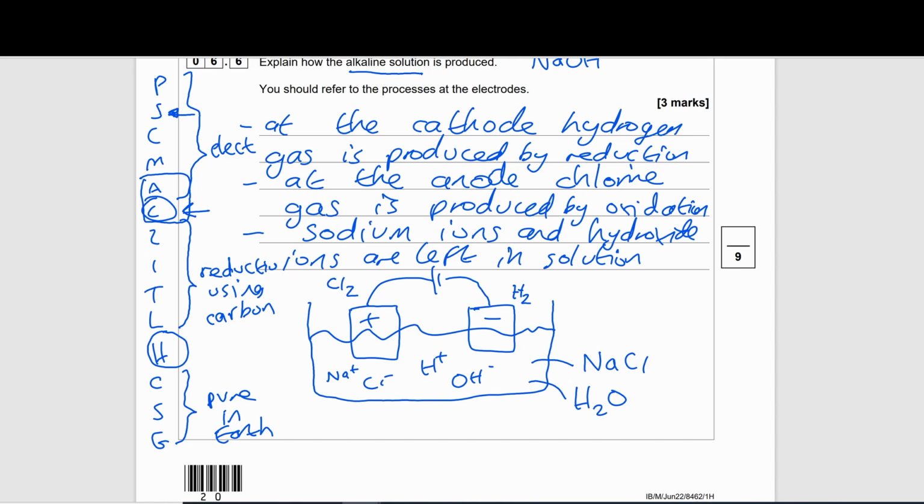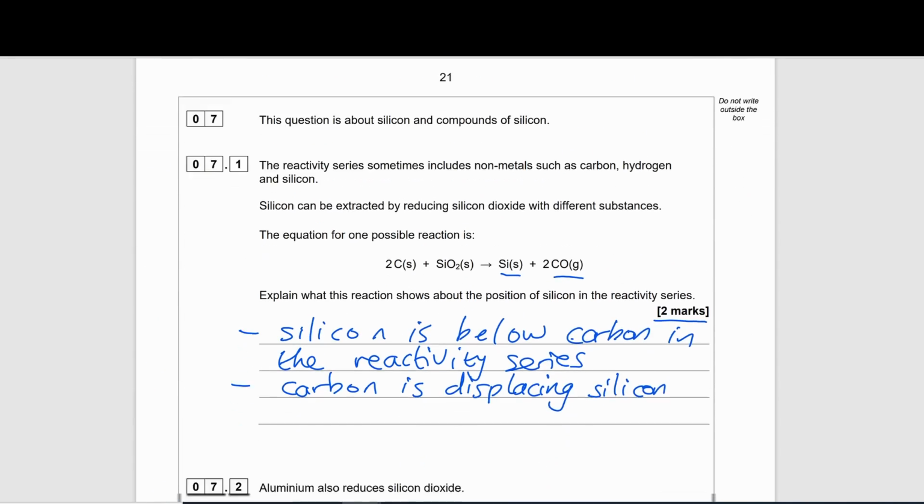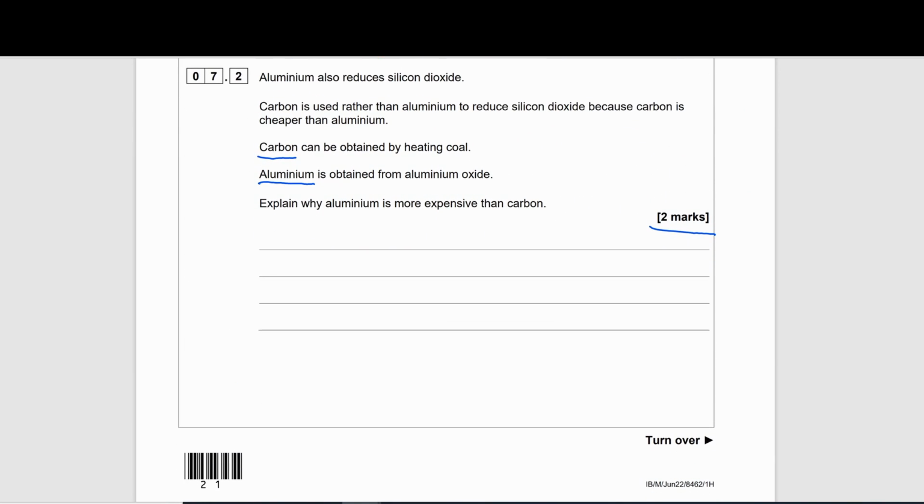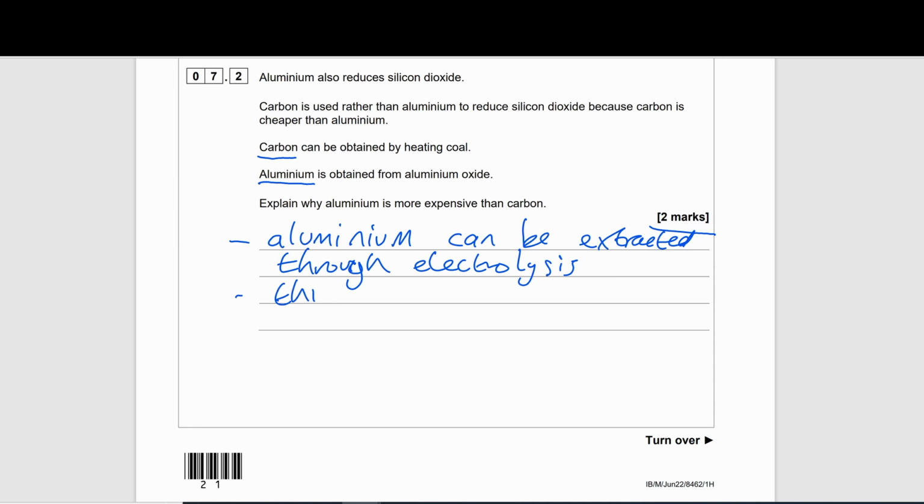So let's write that and then get our 2 marks. First mark, aluminium can be extracted using electrolysis. This means that more energy is required.